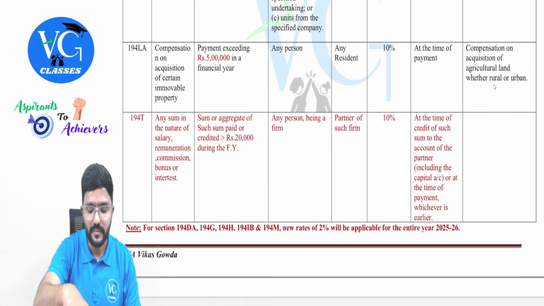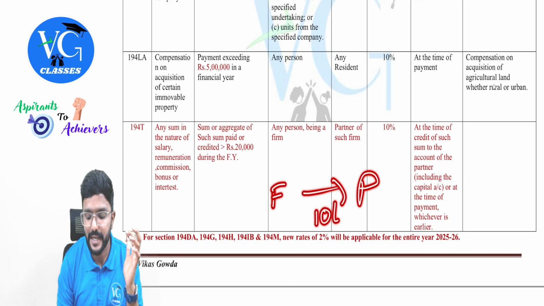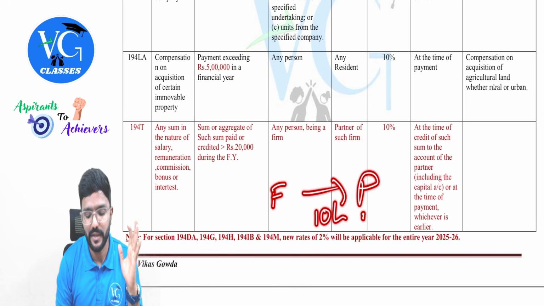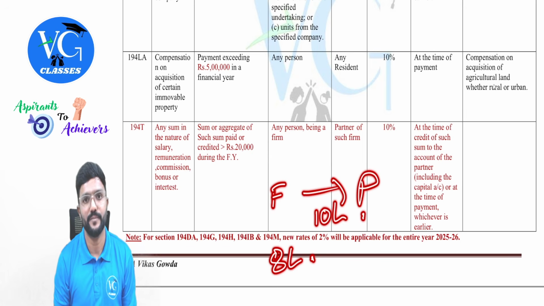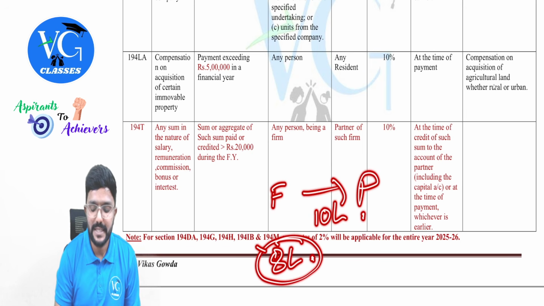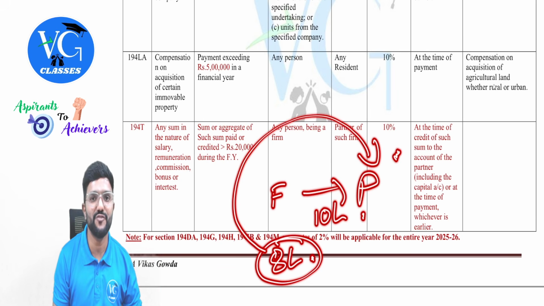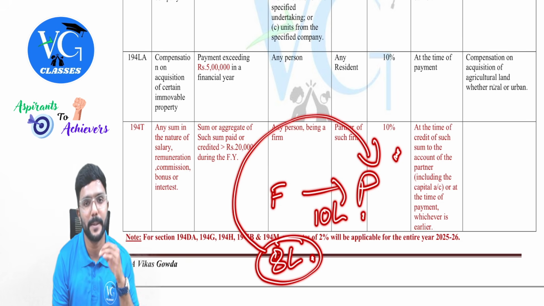Now assume a firm has paid to the partner 10 lakh remuneration. But as per 40B, only 8 lakh is allowed as an expense for the firm. So what is taxable for the partner under the head PGBP? 8 lakh. Correct? Yes, sir. What is allowed for the firm as per section 40B will be taxable as business income in the hands of the partner.